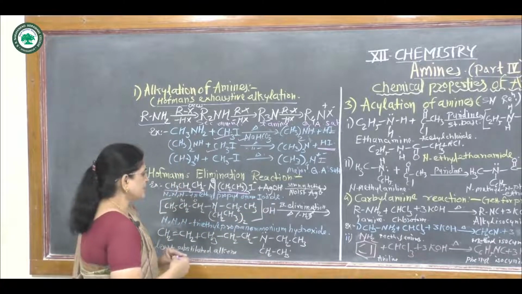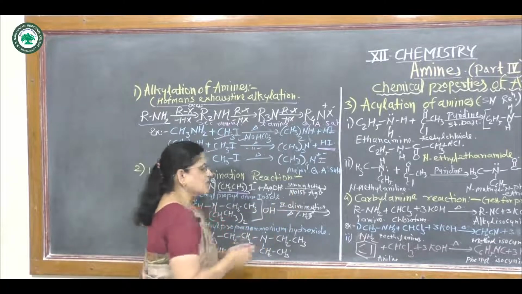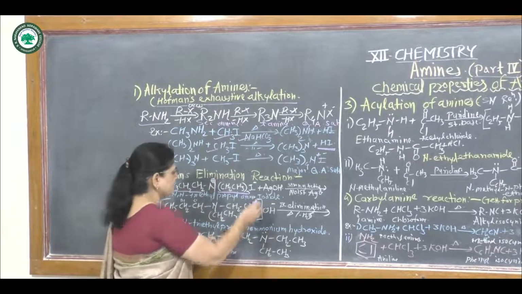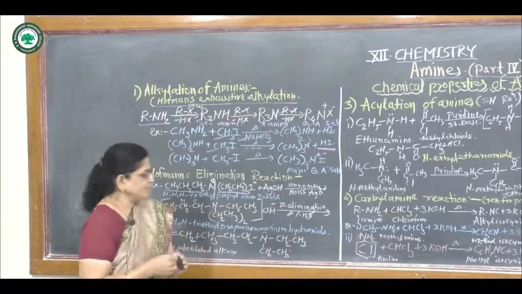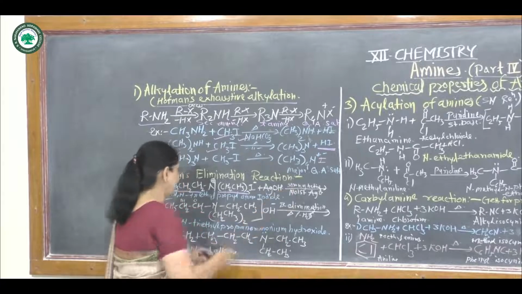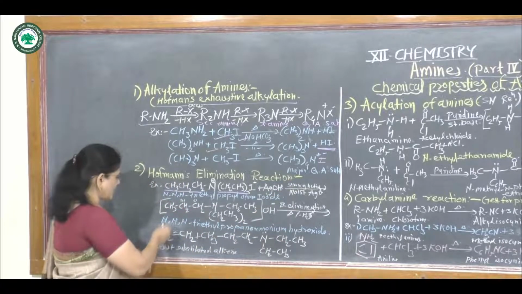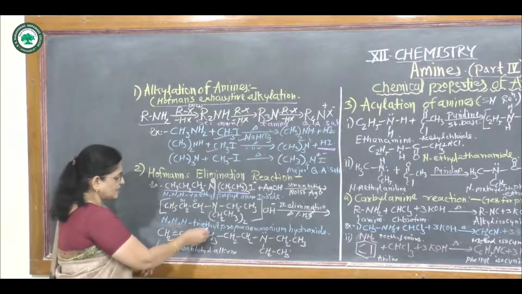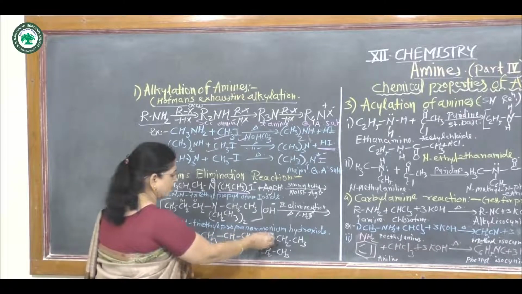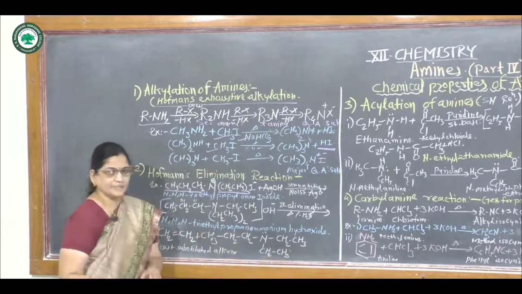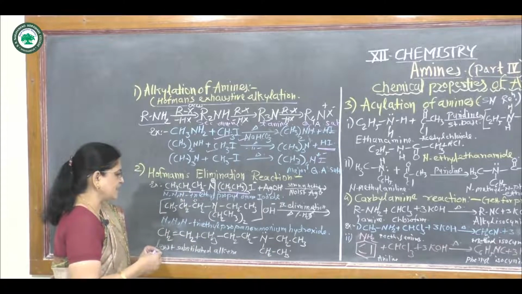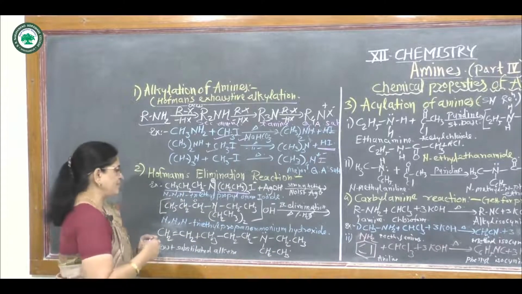If this reacts with moist silver oxide, that means silver hydroxide, then on strong heating it gives an intermediate product called N,N,N-triethyl propane ammonium hydroxide.